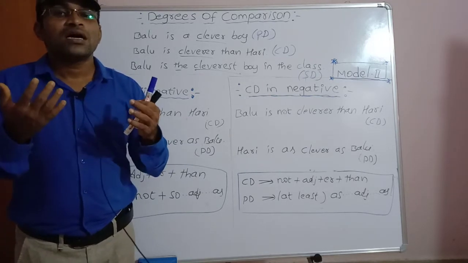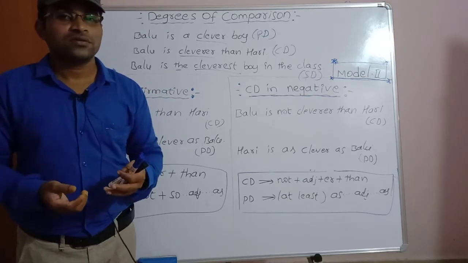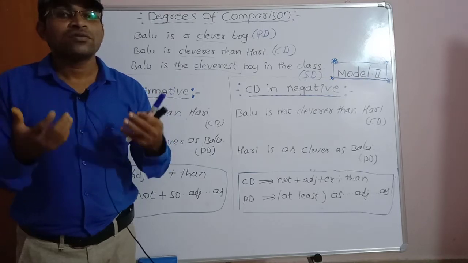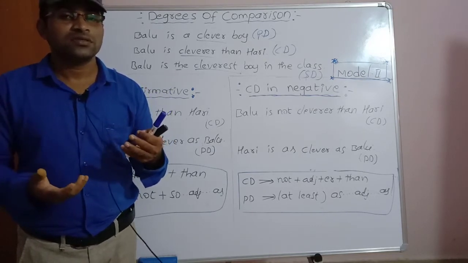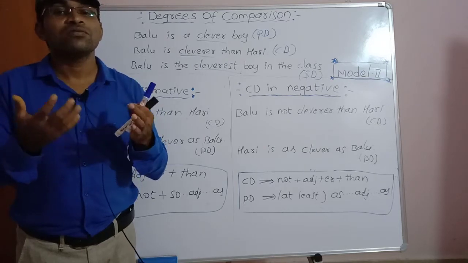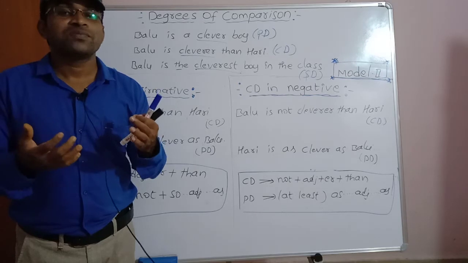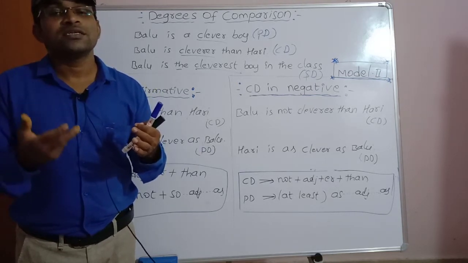Adjectives have three forms, like verbs. Adjectives have three degrees. Some adverbs also have three forms.